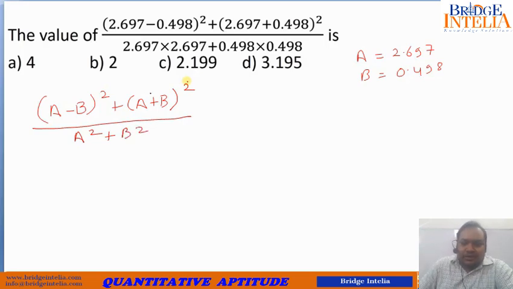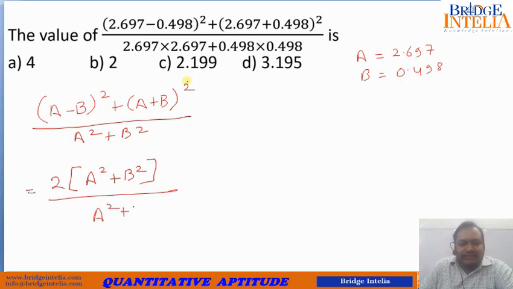Now you can use the property of algebraic identities. (a minus b) whole square plus (a plus b) whole square can be written as 2 times (a square plus b square). This is divided by a square plus b square. So a square plus b square cancel each other out and the answer will be 2.